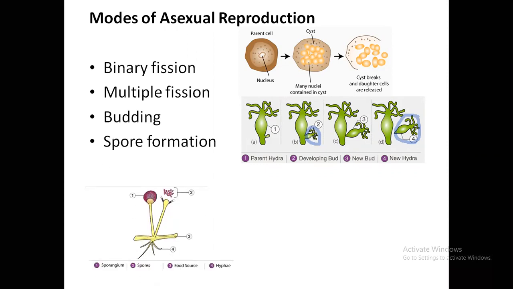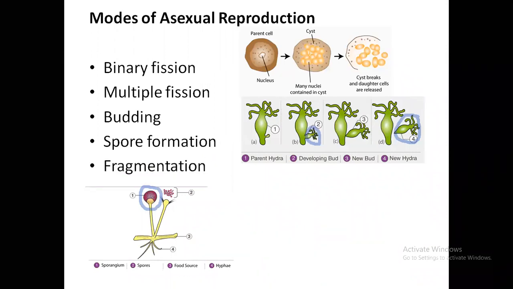Next, spore formation. Spore formation is generally seen in case of fungus. You'll find a vegetative part of the structure forms the sporangium. The small bud-like structure is the sporangium, which is labeled 1 here. Inside the sporangium, there are certain cells called spores. Spores are cells which can remain inactive for a very long duration of time in the atmosphere. Once they are released, they will circulate in the atmosphere, and when they get favorable conditions, they will germinate into new organisms. So that is spore formation, generally seen in case of fungus.